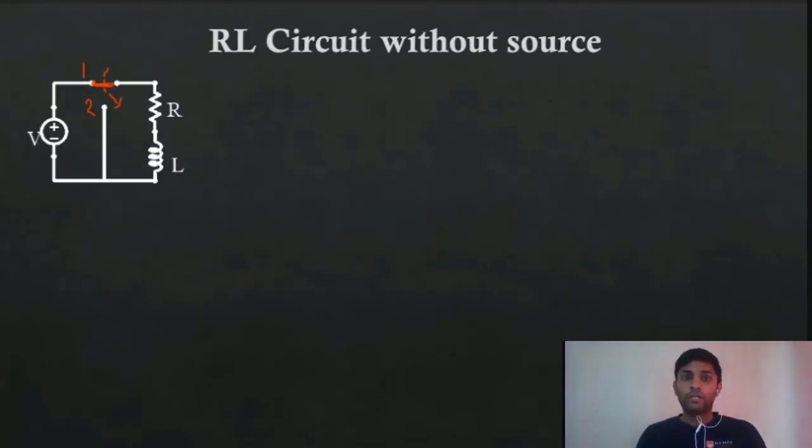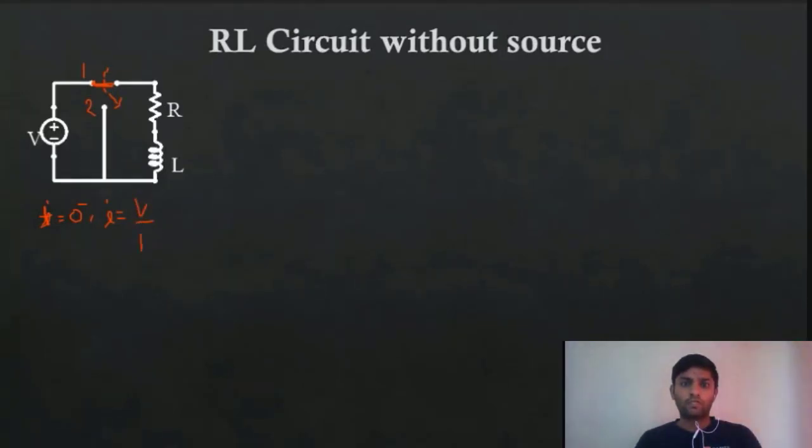Can you tell me the initial conditions at t equal to 0? At t equal to 0 minus, what will be the current? Quickly tell me. Am I audible? Is my question audible or not? Yes, but why are only two giving me the answer?